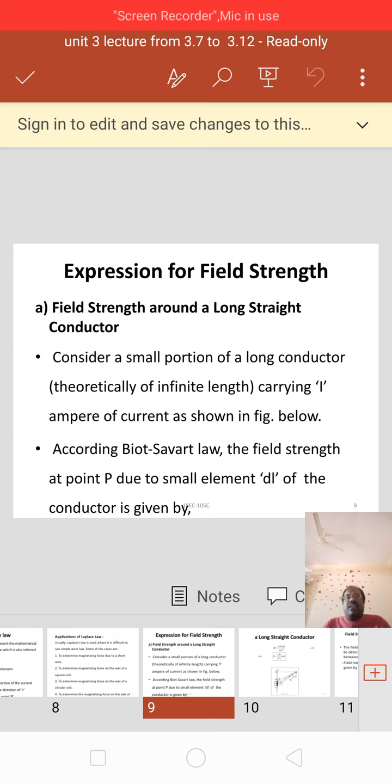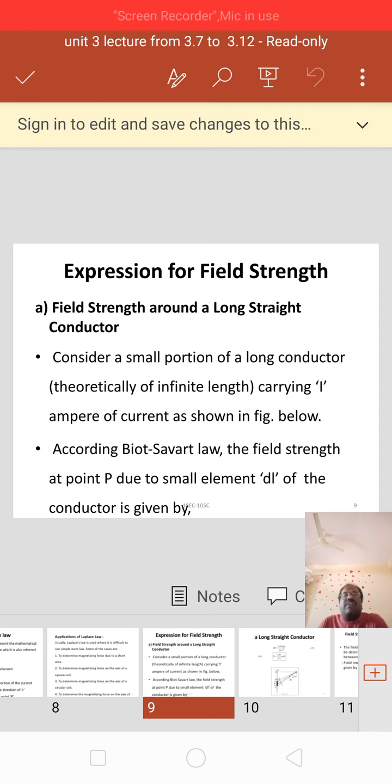Now we are deriving the expression for field strength around a long straight conductor. These are also important questions. Okay, I will kindly explain it. See here, consider a small portion of the long conductor carrying I ampere of current as shown in the figure below.